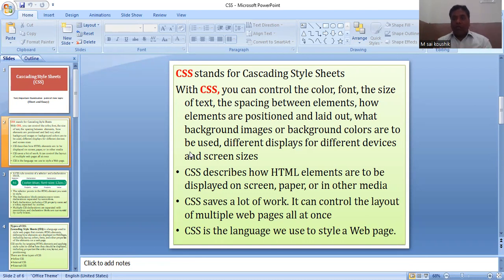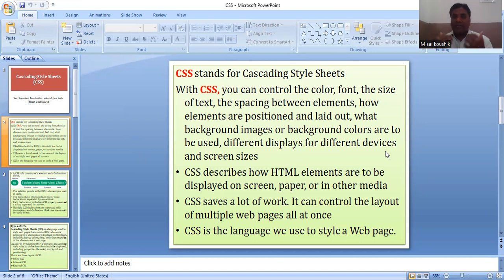At the background, you should apply which kind of images and which kind of color. Everything will be taken by a special factor called CSS, Cascading Style Sheets. But this total will be displayed on different devices.